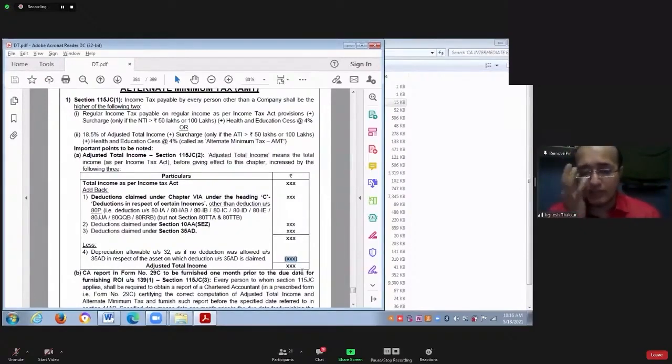So how much extra deduction is available to you? 85. So the net effect is you are adding back 85. Have you understood this? Yes or no?